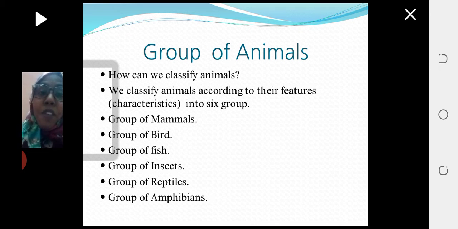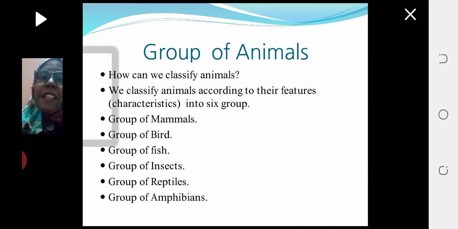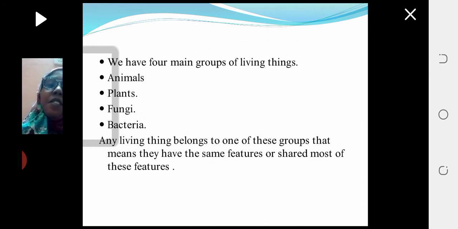So according to their features or characteristics, into six groups: mammals, birds, fish, insects, reptiles, and amphibians.